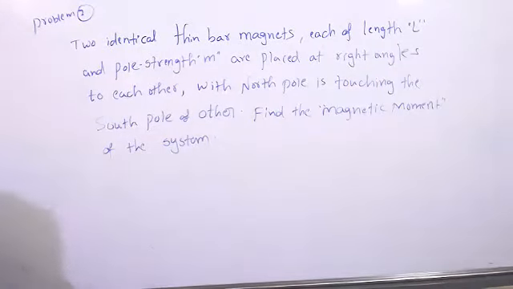Write that question. Two identical thin bar magnets, each of length L, and pole strength M, are placed at right angle to each other, with the north pole of one touching the south pole of the other.